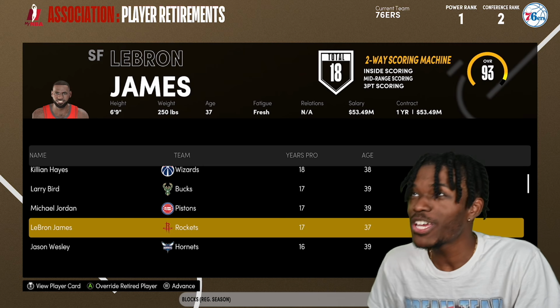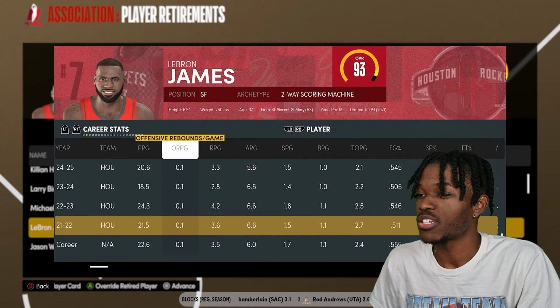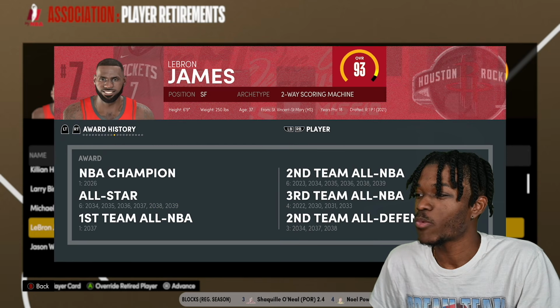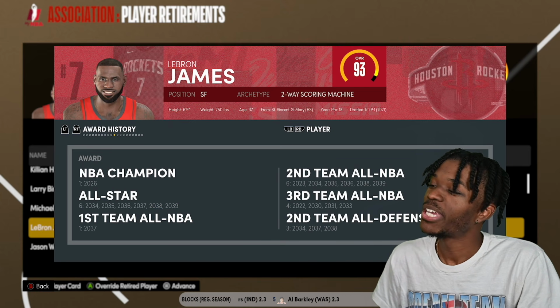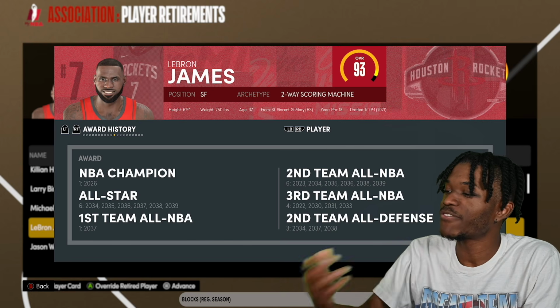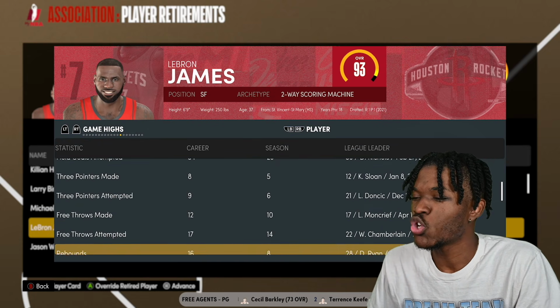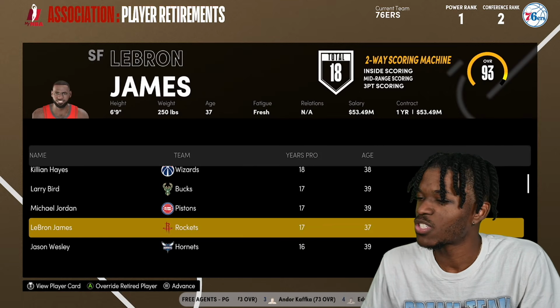LeBron retired. So three guys retire here. LeBron spent his entire career with Houston. His entire career with Houston. And his accolades went like 1-time champ, 6 times All-Star. I'm curious if he'll make an All-NBA team. 6 times, but he was also All-NBA a bunch of times. Defensively, he was there. So he'll probably make an All-Defensive team. Career highs, 52. 16 rebounds, 15 assists, 8 steals, 6 blocks.